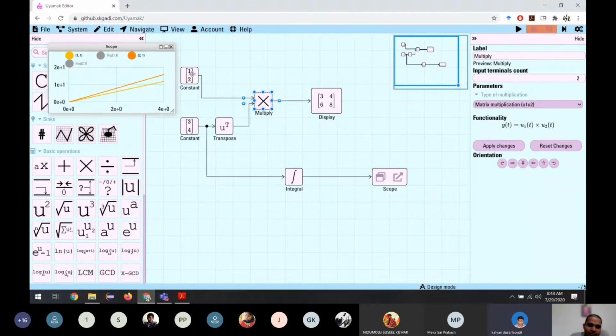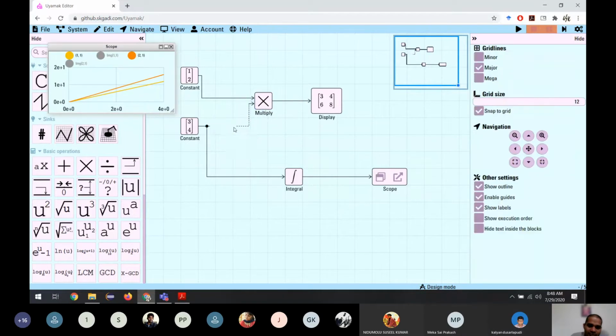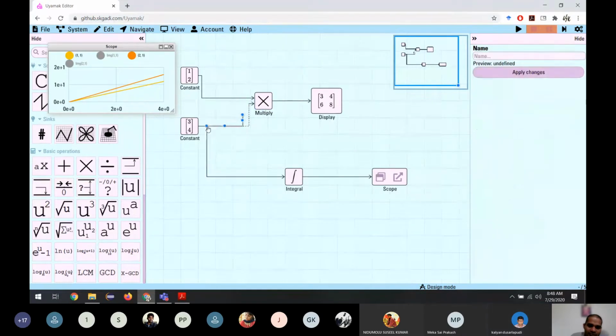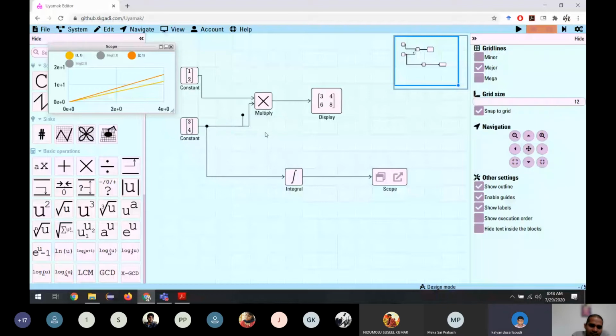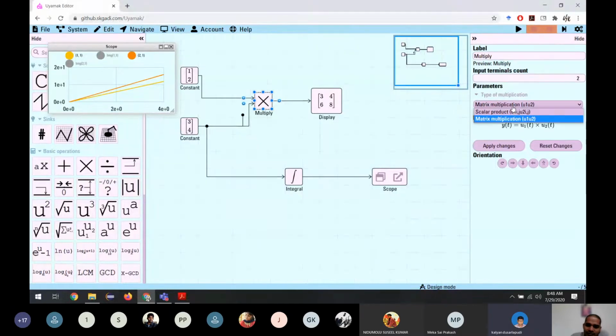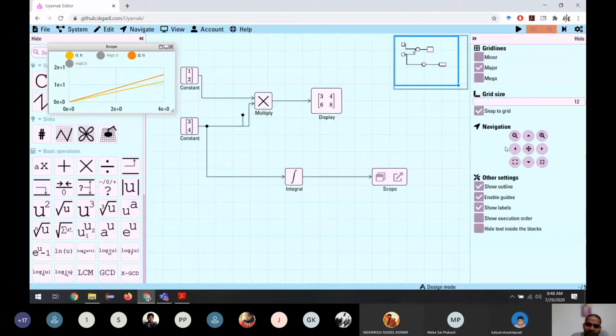So element wise is like 1 multiplies with 3 and 2 multiplies with 4. In that case, transpose is not required. I can remove this transpose and connect this to this one. And then instead of putting a matrix multiplication, I will just use scalar multiplication, or the actual terminology should be element wise multiplication. And if we run, it shows 1 times 3 is 3 and 2 times 4 is 8.